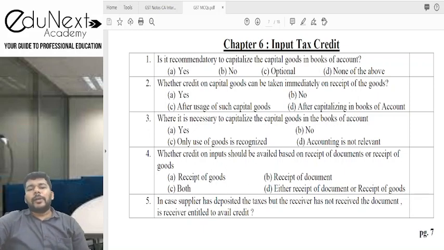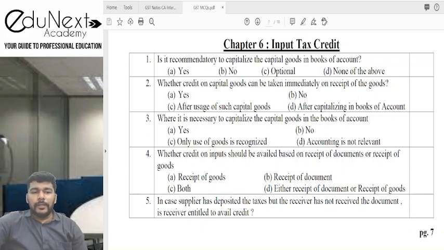Whether the credit on capital goods can be taken immediately on receipt of goods, the answer is yes. After capitalizing, I mean yes, no, after use of such capital goods, after capitalizing in the books of account. Whether the credit can be taken immediately on receipt of capital goods, here the more correct answer will be yes, but after capitalizing in the books of accounts. So D will be the answer.